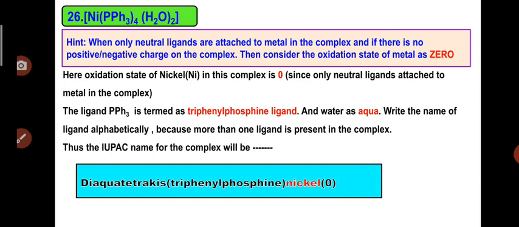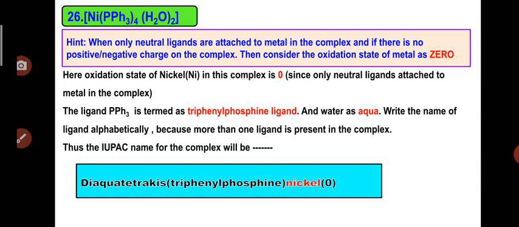So diaqua tetrakis, for 4 triphenyl phosphine we use the term tetrakis triphenyl phosphine nickel 0, because only neutral ligands are attached to the metal. So simply the oxidation state of the central metal atom nickel is 0 in this complex. For 2 aqua we will term diaqua. For 4 triphenyl phosphine use the term tetrakis triphenyl phosphine nickel 0.